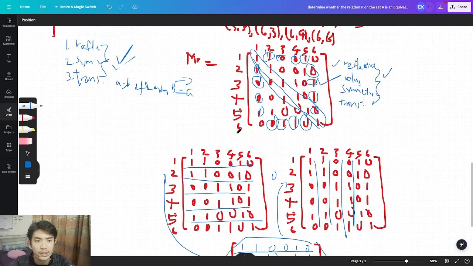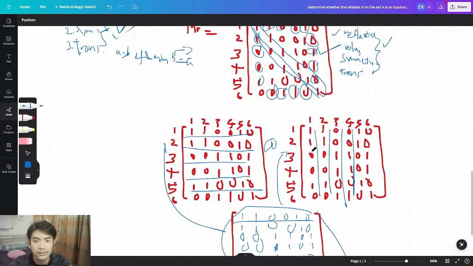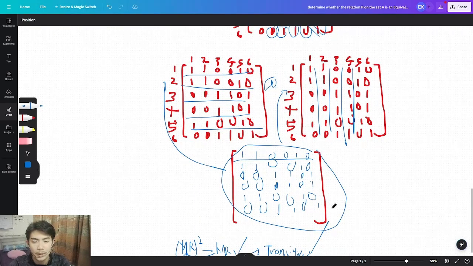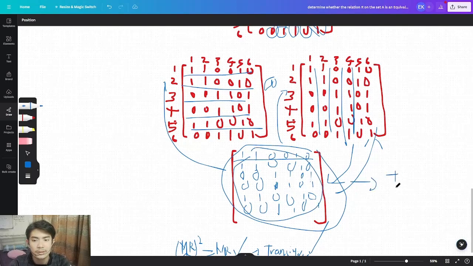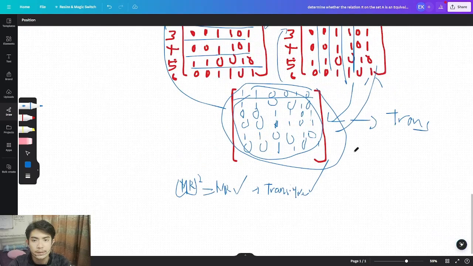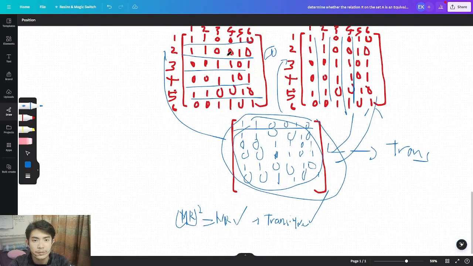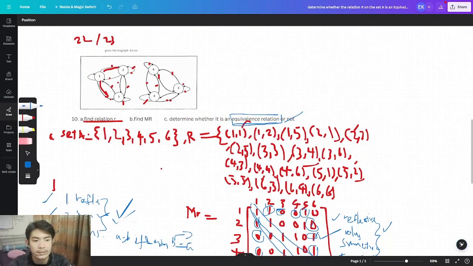For the last one, we're going to check whether it is transitive or not. Now I already produced 2 matrices that multiply with each other. The final result is a new matrix, and the result of multiplying both of these matrices is actually the same value as the initial matrix: 1 1 0 0 1 0 1 1 0 0 0 1 0 and so forth. So we can say that it is a transitive relation, because when MR squared, it got the same value as MR. So it is a symmetric relation. When all three properties hold, we can say that it is an equivalence relation.